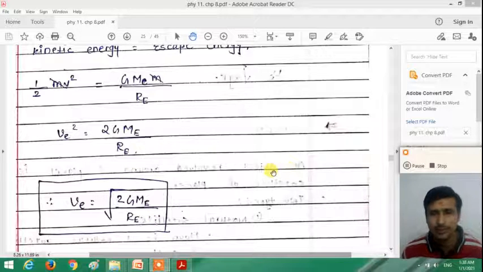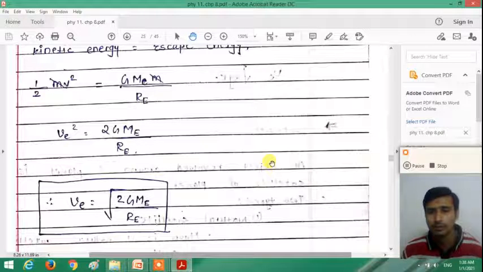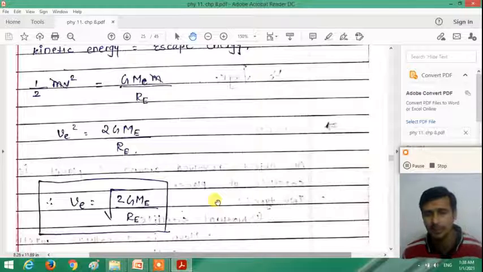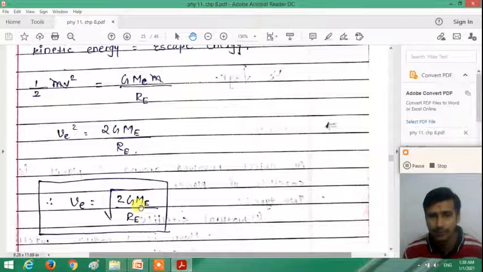What is the escape speed required for an object to escape from the earth's gravitational field? By putting the values of capital G, the mass of the earth, and the radius of the earth, we can calculate the escape speed for an object on the surface of the earth.